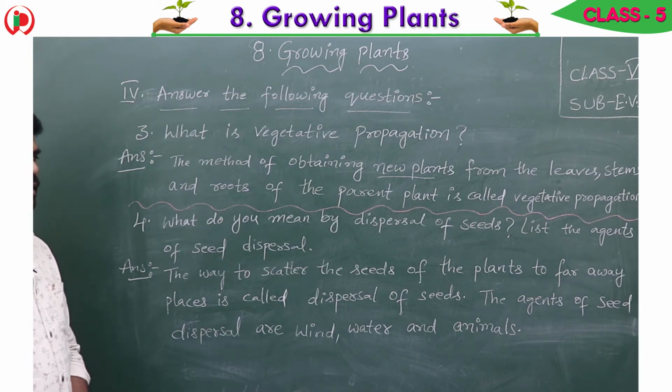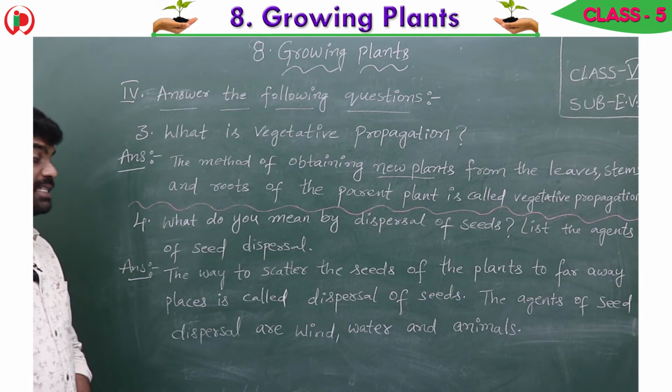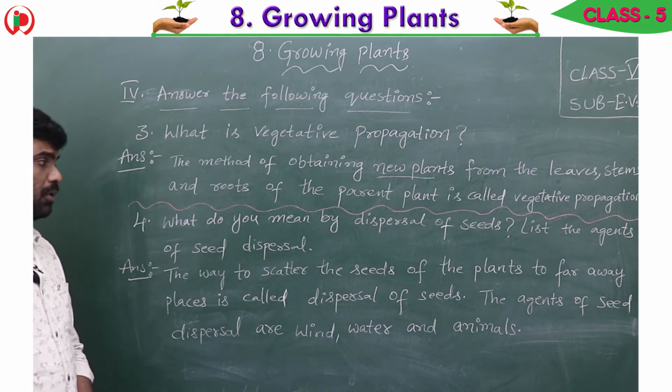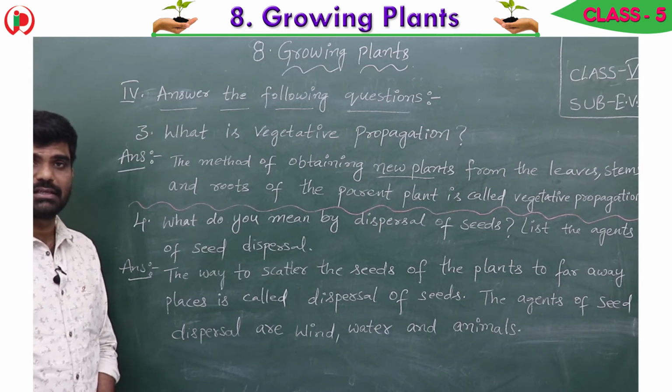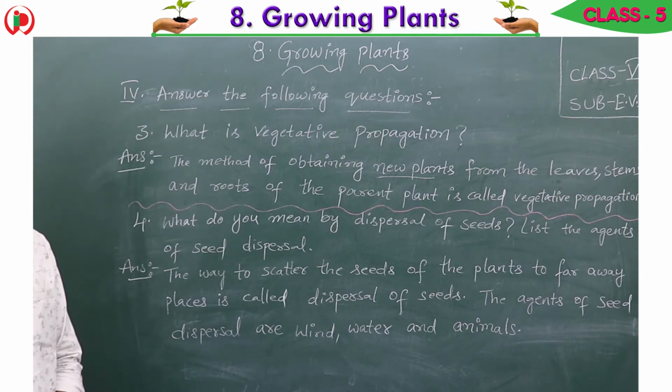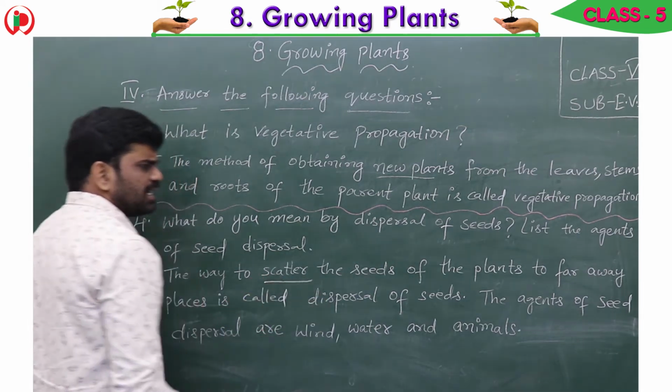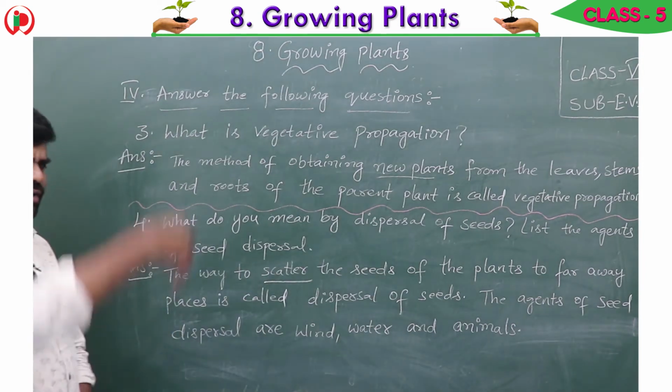Fourth one, what do you mean by dispersal of seeds? List the agents of seed dispersal. So, what do you mean by dispersal of seeds? You know that it means scattering. The way to scatter the seeds of the plants to faraway places.